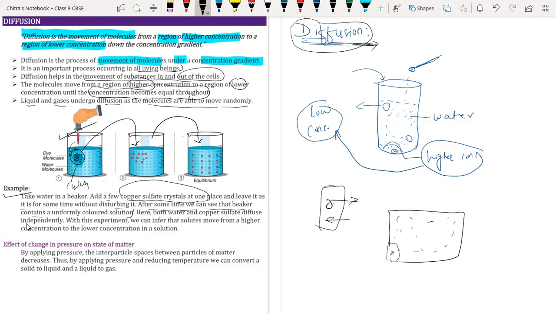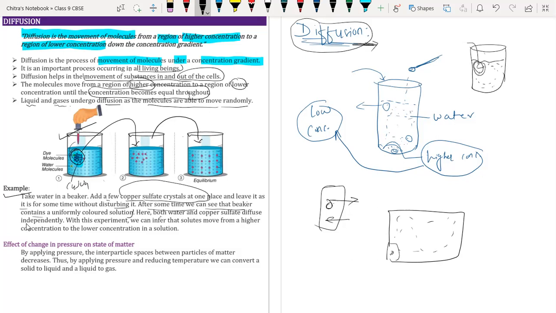We used to say Ujala, that blue liquid. Generally, if you add that blue color in a bucket of water, when you add a few drops, first the blue color will appear in this part only, but after some time that blue color spreads all over the solution. It is due to diffusion.